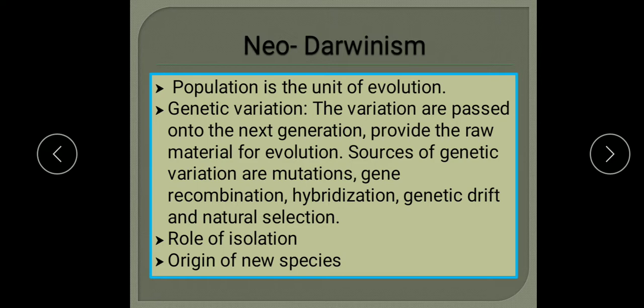Now, origin of new species. The variations and isolating mechanisms help in the gradual modification of the organisms. So slowly modifying organisms over a long period become completely different from the original members, and thus a new species is formed. So this is neo-Darwinism.